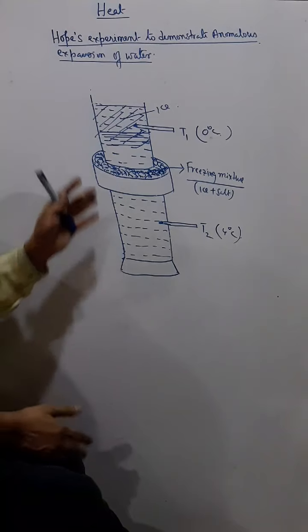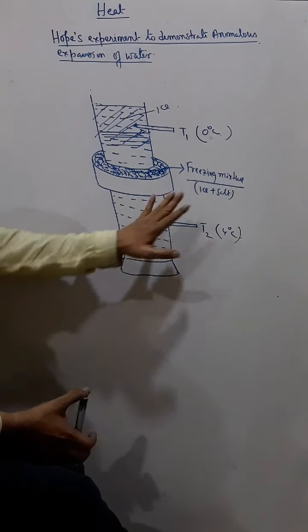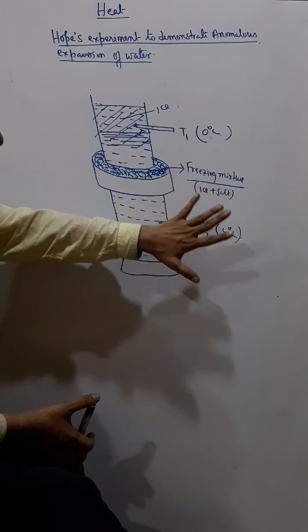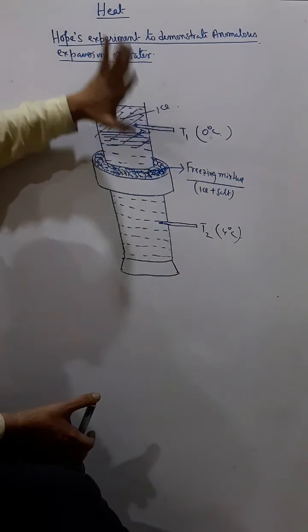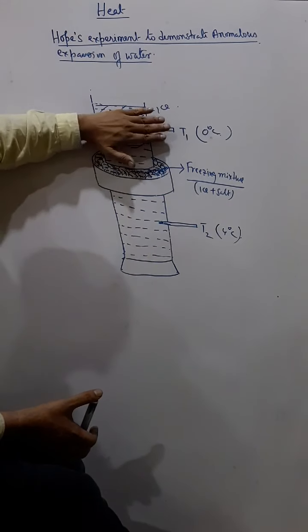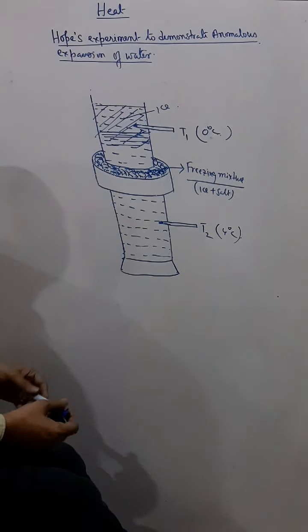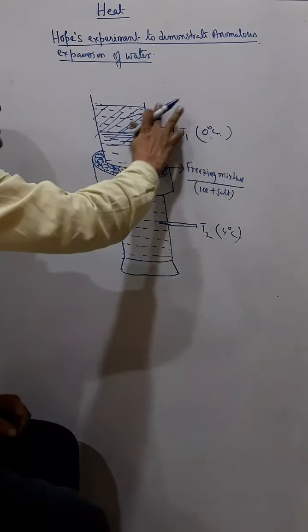I will explain it to you, but all this is happening due to anomalous expansion of water. The temperature of this will remain at 4 degrees Celsius and this will remain at 0 degrees Celsius. Hence the lower part of the water does not freeze, but the upper part, the surface water, freezes. Okay. Now the explanation. Again I am starting from the beginning.